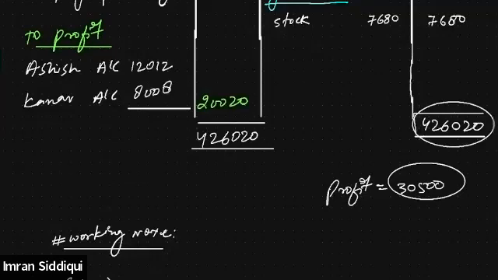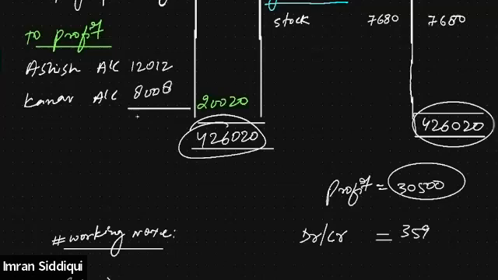Let me also tell you that the debit and credit side balancing figure will be, just a minute, let me check. It will be 3,59,000. So while solving this question, make sure that you get these values. If you're not getting these values, that means you are making some mistake somewhere.